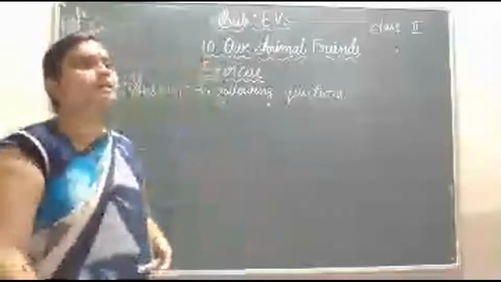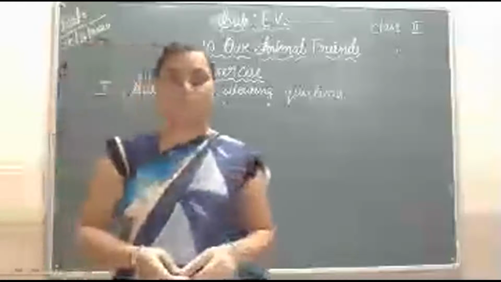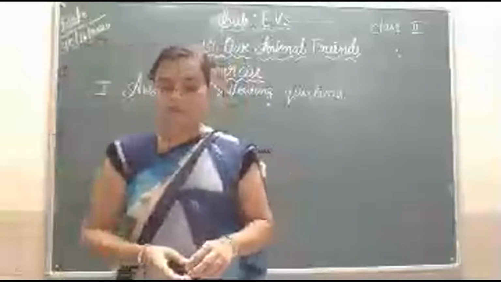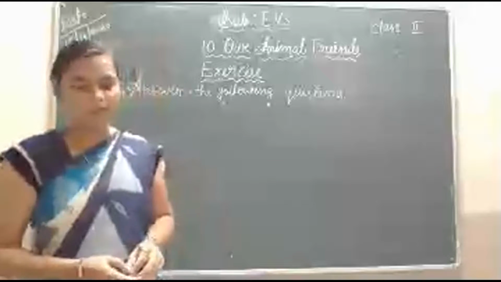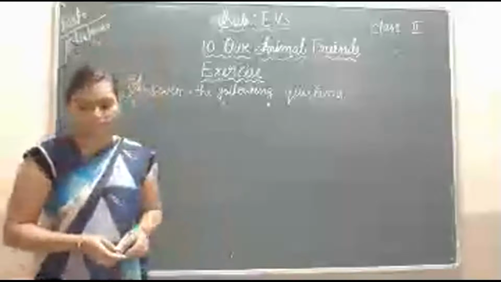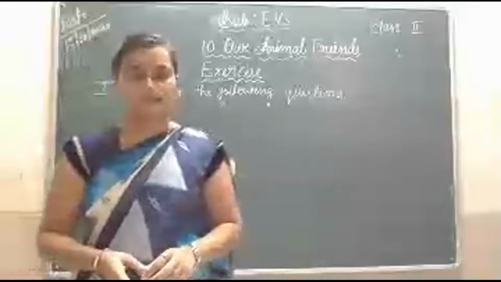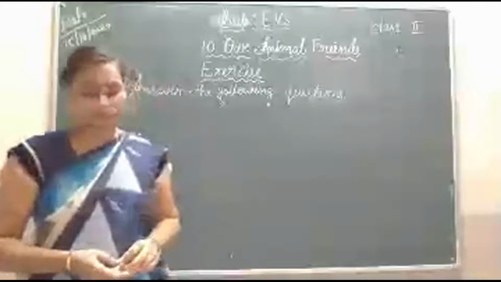Most parrots eat nuts, flowers, fruits, seeds, etc. Vultures eat dead animals, food waste, eggs of birds, insects, snails, etc. These are the answers for your questions.